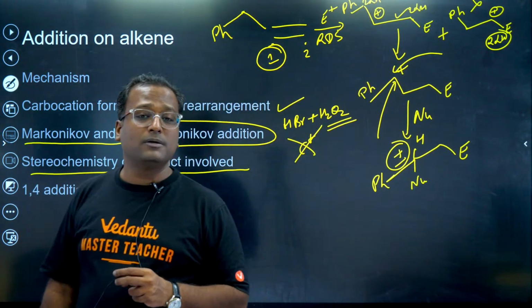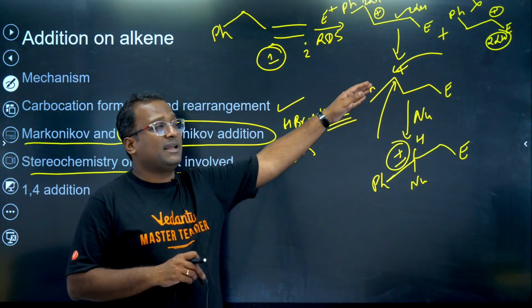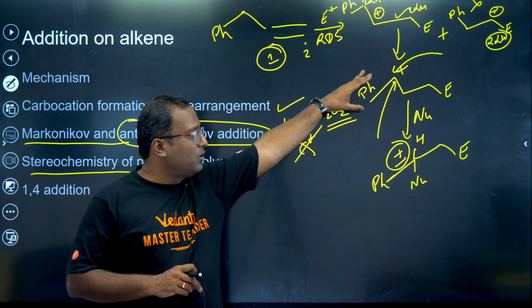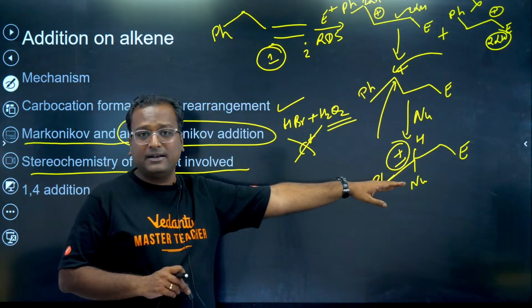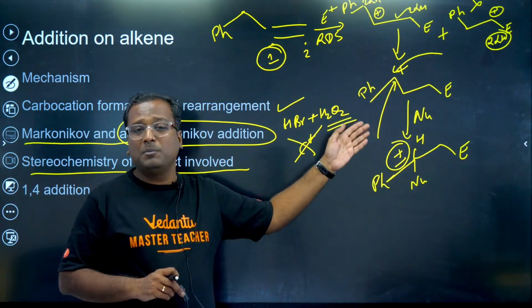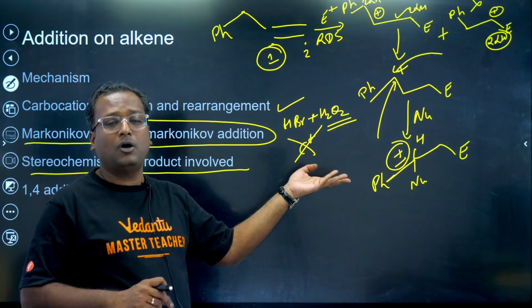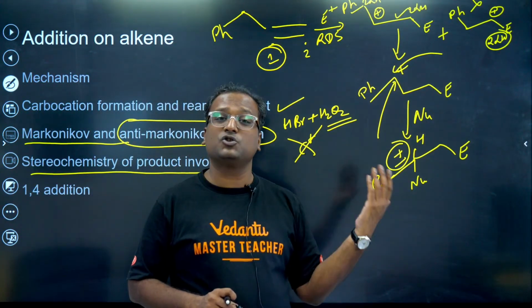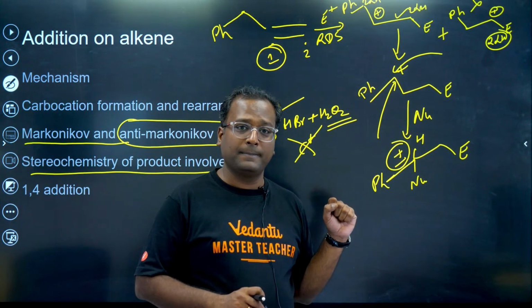Is this much understood? Because this carbocation is planar, it can be attacked from above as well as below, and therefore what do we see? We see a chiral center being formed, 4 different groups attached, but the chiral center is formed in both options, that is plus as well as minus, R as well as S, dextro as well as levo rotation.